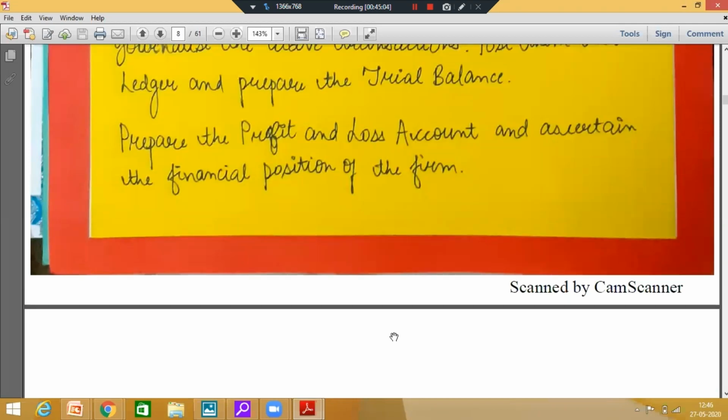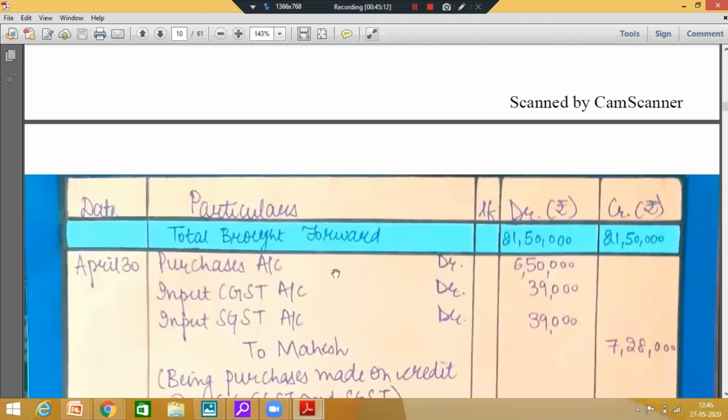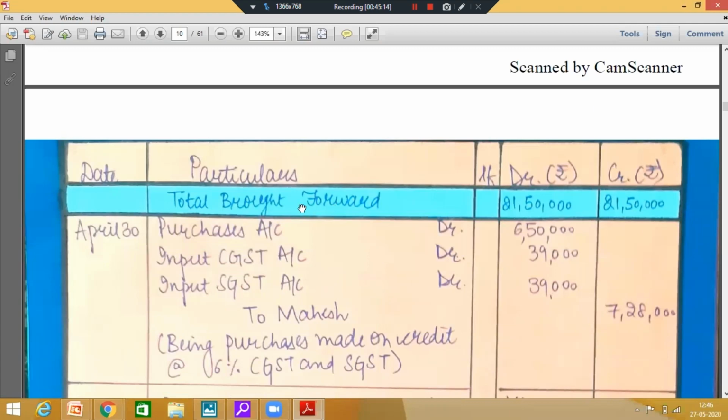Fine. Journalize. You have to prepare the financial statements. First, journal. See, every page total carried forward. It is not carried down, it is carried forward. Total has to be carried forward, brought forward, make the format, make the column for the ledger folio. Though we are not using it, but do make it. See how the dates have been written.